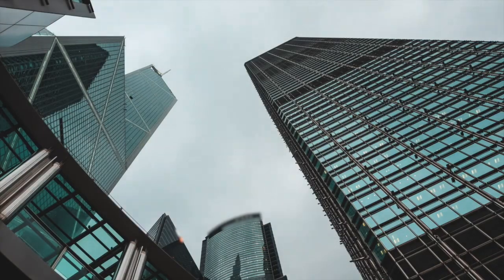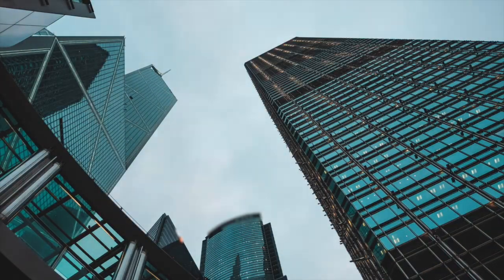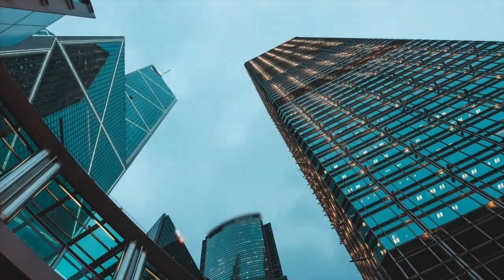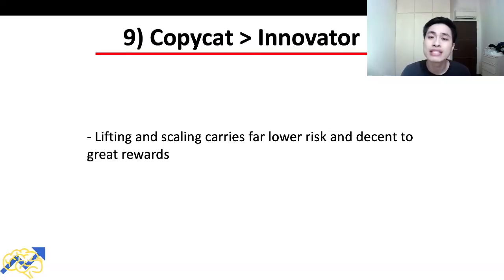If you look at some of the biggest and most profitable businesses in the world right now, these businesses may have been innovative at one point in time. However, if you take a look at the things that they are currently doing right now, these businesses are more like copycats rather than innovators. Just take a look at companies such as Microsoft and Apple. They can't be considered innovative right now. But the fact that they are still doing better than ever right now is because of their ability to lift and scale what already works. And that is the ninth step in the Dhandho Investor Formula.